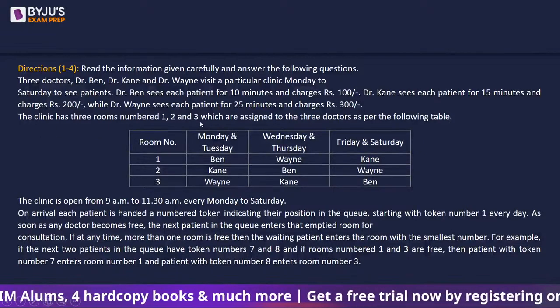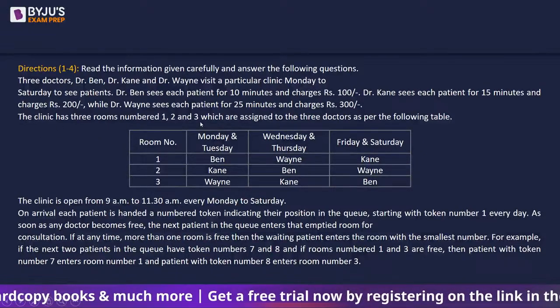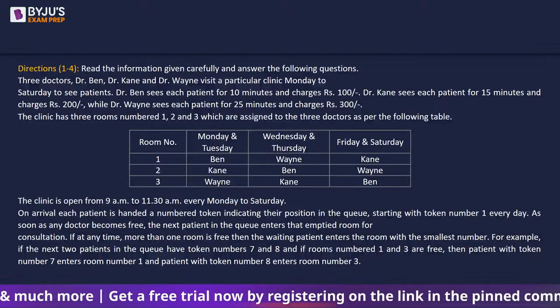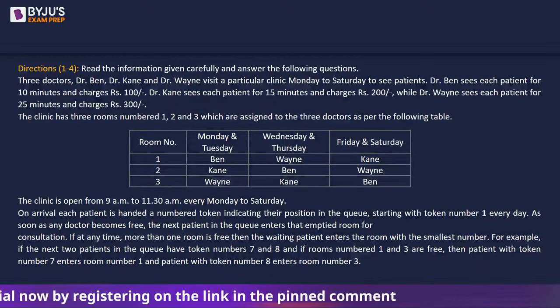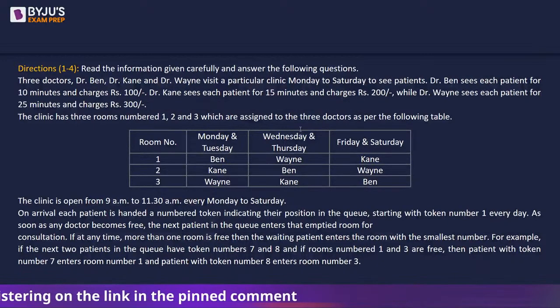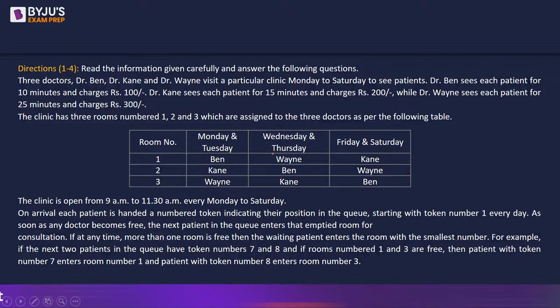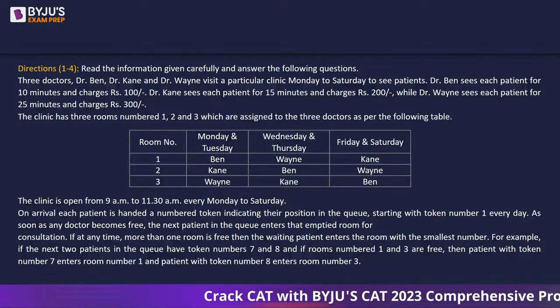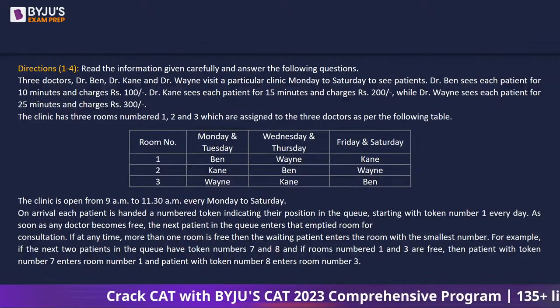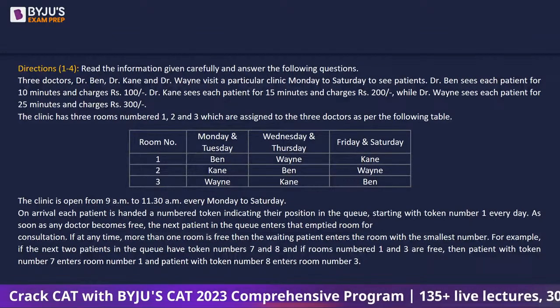The clinic has three rooms numbered 1, 2, and 3, which are assigned to the three doctors as per the following table. So if you pay attention to the table, you will see that the room numbers are assigned on a particular day to a particular doctor. So on Monday and Tuesday, room number 1 is assigned to Ben, room number 2 is assigned to Kane, and room number 3 is assigned to Vaines. And there is a certain change for the other pair of days, Wednesday, Thursday, Friday, and Saturday.